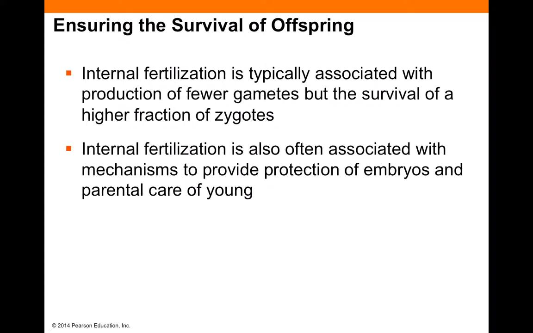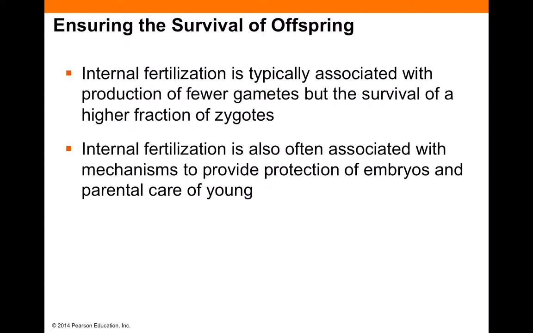The last concept I want to touch upon is the idea of parental care. With animals that reproduce using external fertilization, females lay hundreds to thousands of eggs, and males put a layer of sperm over those eggs, and both parents generally swim away, leaving any offspring to fend for themselves. The large number of offspring is to make up for the lack of parental care, and hopefully some of those offspring will survive and develop into adults who will eventually reproduce in the future. In contrast, animals that do internal fertilization have less offspring, but the parental care is there to make sure that those few offspring do survive.